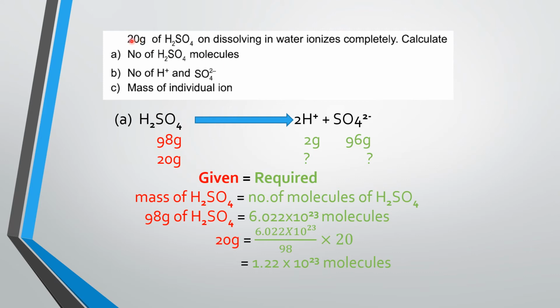And in our question, 20 grams of sulfuric acid is given, and we have to calculate the mass of hydrogen and sulfate ions as well as the number of molecules and so on.